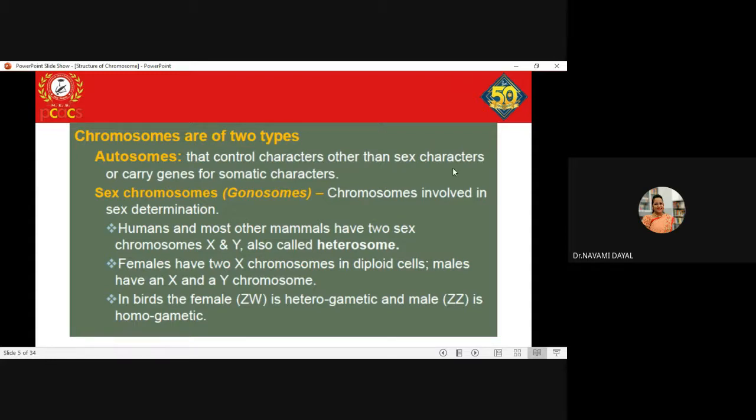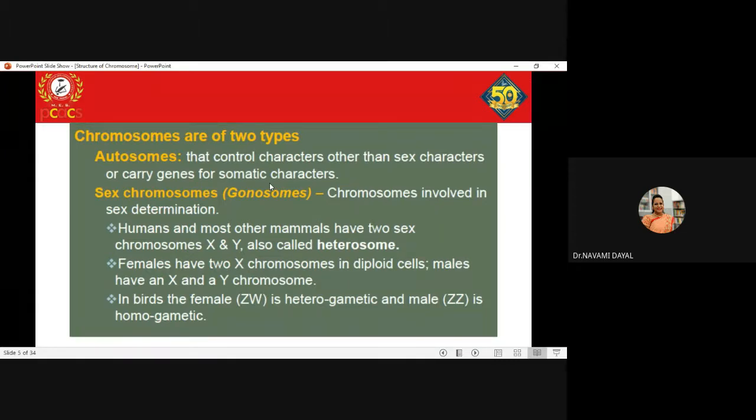Or they are the genes which actually code for your somatic characteristics, be it your eye color, your hair color, all other things except for the sexual features. Clear? Or sexual characteristics, which typically your X and Y chromosomes code for. Clear?